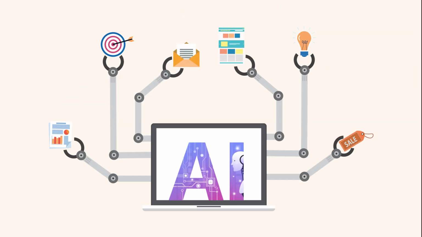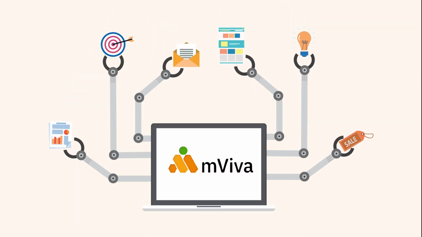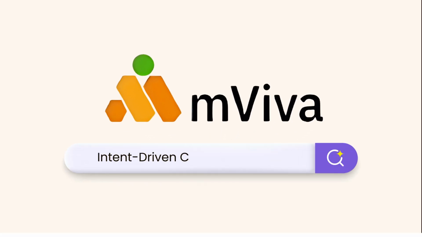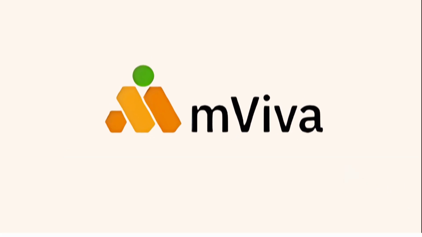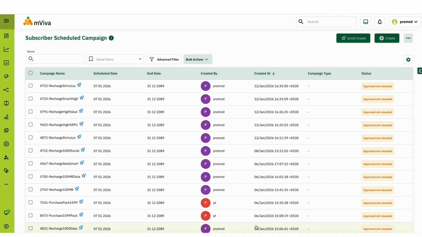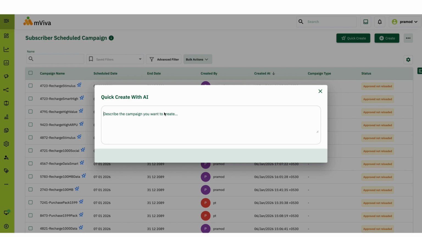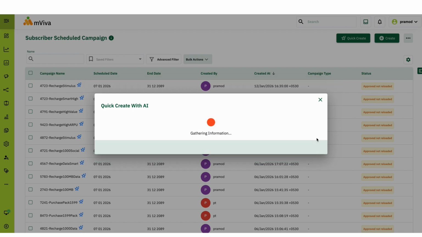Introducing AI-driven campaign automation in mViva, where marketers express intent in natural language, and the platform builds the campaign for them. With mViva, designing and launching contextual campaigns becomes significantly simpler. All you need to do is use the Quick Create feature, enter your campaign prompt, and click Next.